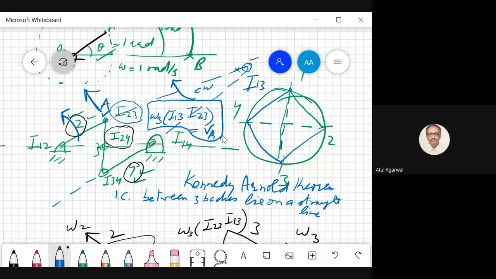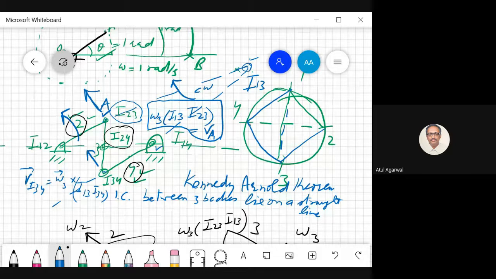Similarly, now this point I34, we can find the velocity of I34 because I know the angular velocity of body 3, omega 3 cross I13, I34. So this vector gives me the velocity of point I34. What will be the direction of I34? Body 3 goes clockwise, so it will go like this, perpendicular to this line. Now you see this point also lies on body 4, and this is the fixed axis of rotation of body 4.